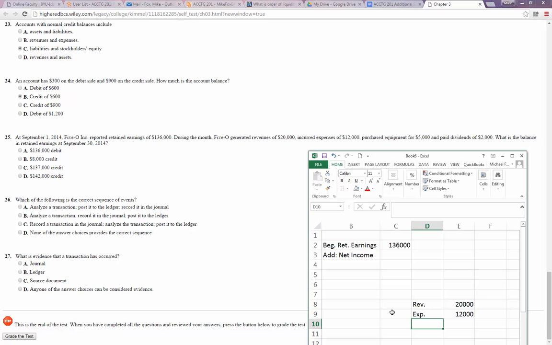So our net income, which I'm sure you could have done in your head, is 20,000 minus 12,000, which is $8,000. So we're going to add our net income. We're going to subtract the dividends of 2,000. And our ending retained earnings will be the beginning retained earnings plus the net income minus the dividends. So $142,000. And since it's retained earnings, that's on the credit side.